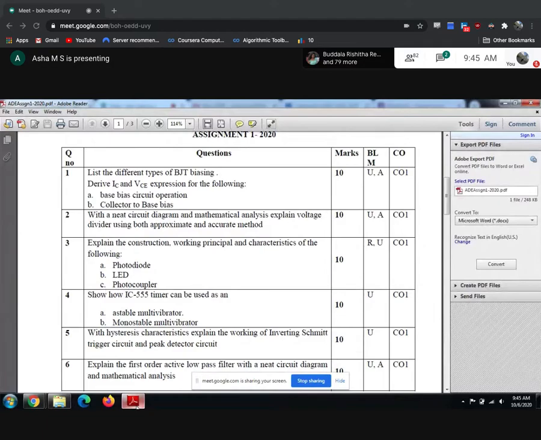There is also the photodiode or LED, which they may give for 10 marks in the third one. Okay, so the next question that may come to your mind is how much we should write for that. See guys, you know, some of the students are above average. There are two categories of people. Some people will write everything. Some people write very little in the assignment, but they will not read the assignment for the test.